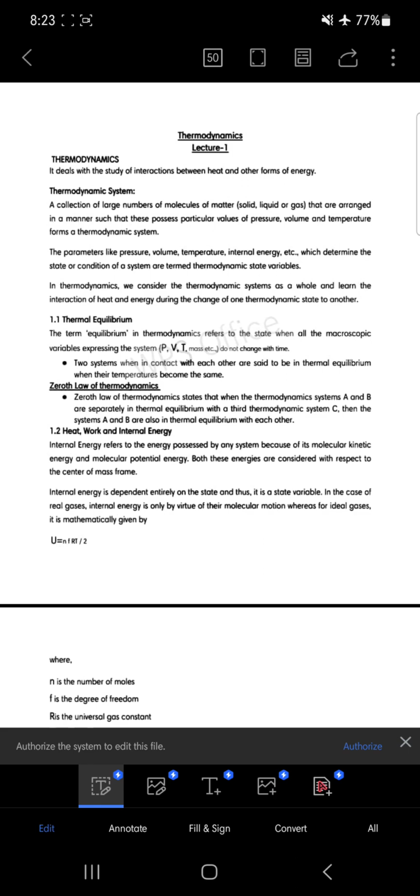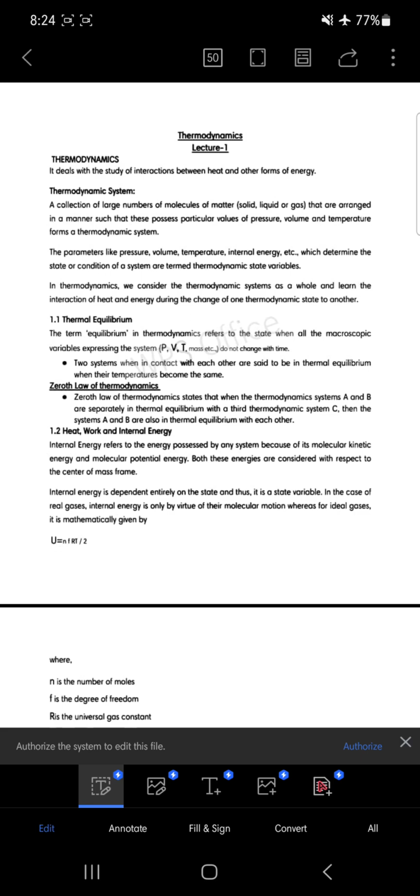Okay, that means there is no exchange of heat between them when they are placed in contact with one another. Such a condition, when the two bodies have reached it, is known as the condition of thermal equilibrium. So how do we define thermal equilibrium? When there is no exchange of heat between them, then we can say that both the bodies are in thermal equilibrium.